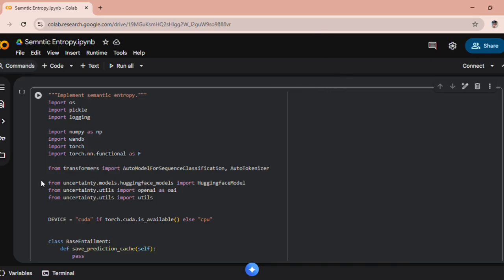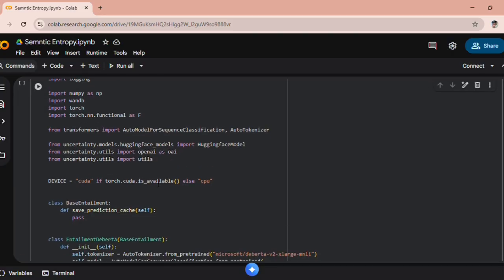Hello everyone. So now I will be presenting the code. Here we imported all the required libraries. We also imported the helper modules for the OpenAI and Hugging Face model handling. Finally, we set the device to GPU if available, and otherwise it is CPU.